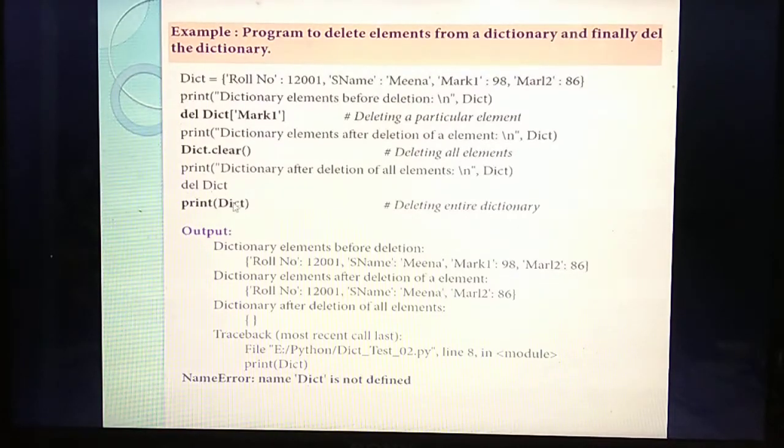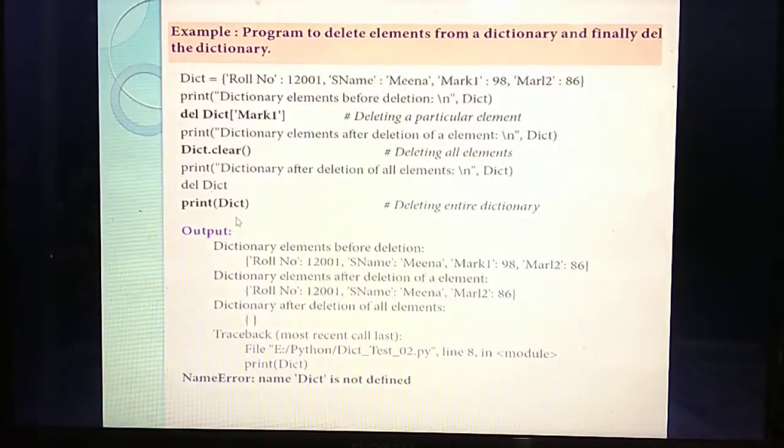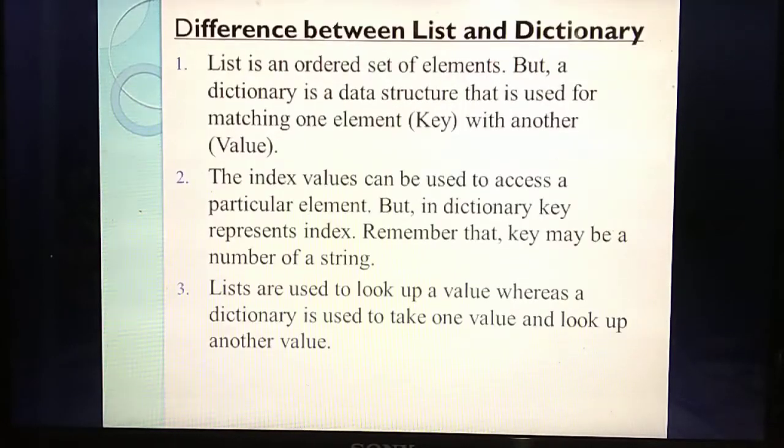Next you are giving the print statement. Is the dictionary available there? No, because you have deleted the entire dictionary. So you will get the error message: name dict is not defined. Understand? So why are you getting the error message? Dict is not defined. You have deleted the entire dictionary, so now the dictionary is not available. So it will give the message name dict is not defined. Understand the program? Yes.